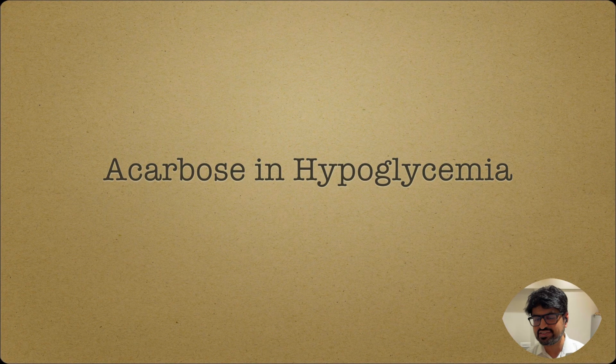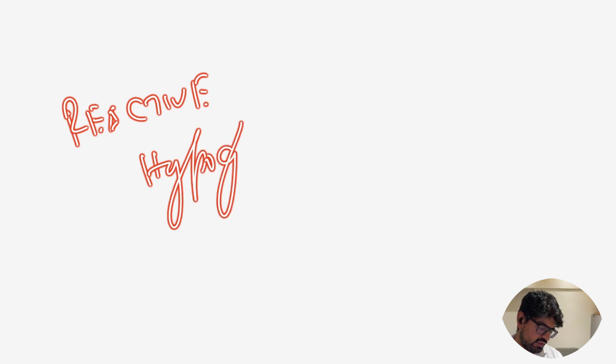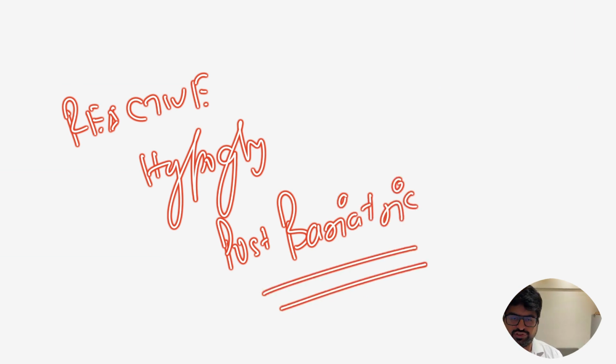Now, another very interesting thing about acarbose is that it can be used in hypoglycemia also. This is very interesting, right? In fact, in patients having postprandial hypoglycemia. Acarbose, as we discussed, is very popular to be used in something called reactive hypoglycemia. I'll show you a published case of that, not ours, someone else's. It can be used in post-bariatric hypoglycemia. So any condition where you have postprandial hypoglycemia, you can use acarbose. It is very, very effective in these situations, right?